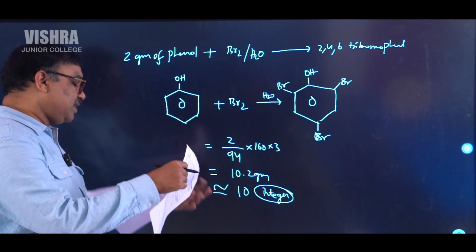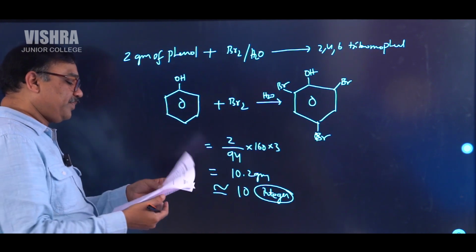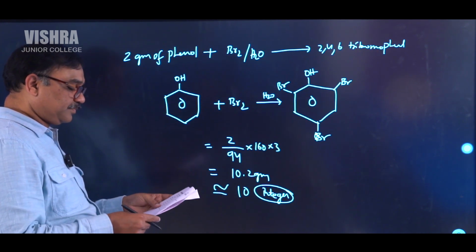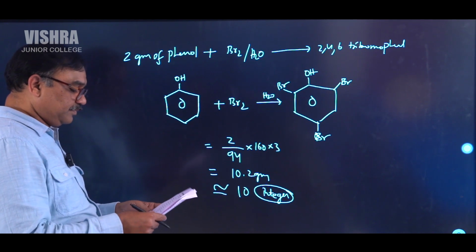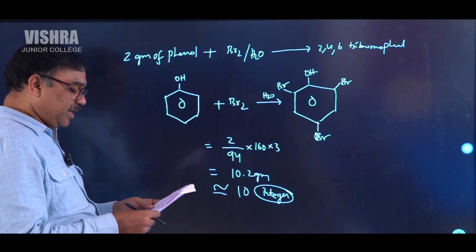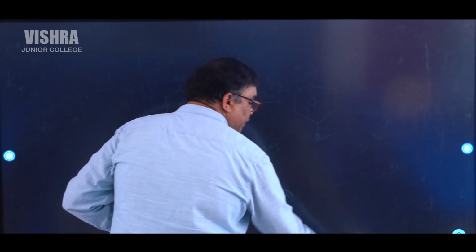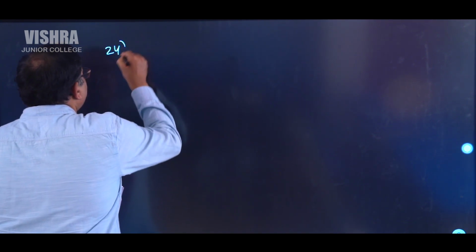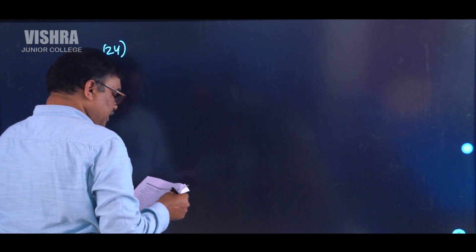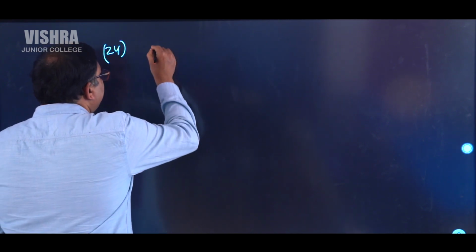So let's see some more questions here. Okay, question number 24. Let us see question number 24. Delta H is given.